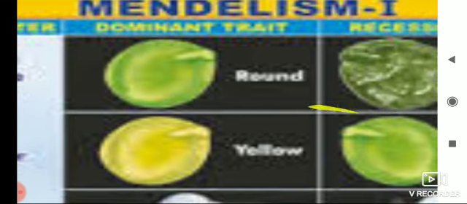Now in this picture you can see the dominant character here. Round seed is a dominant character, whereas wrinkled seed is a recessive character. Yellow seed is a dominant character, green seed is a recessive character. Then violet flower is a dominant character, white flower is a recessive character.